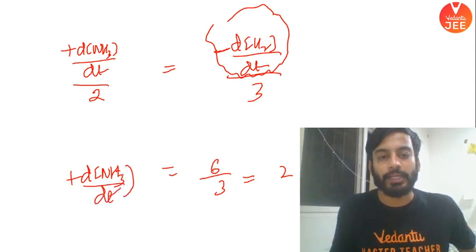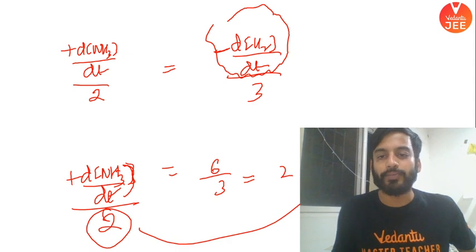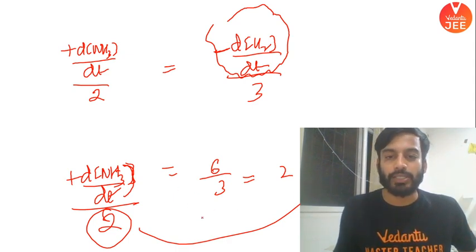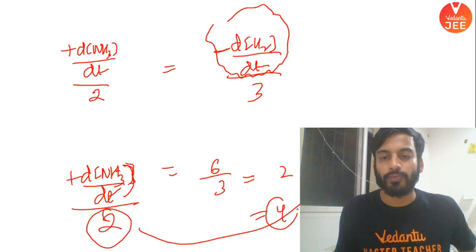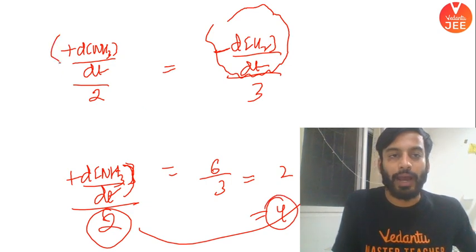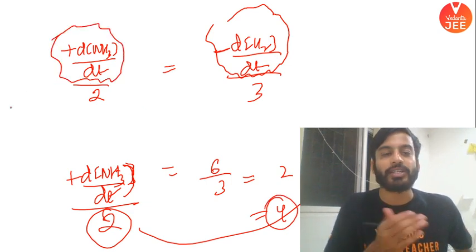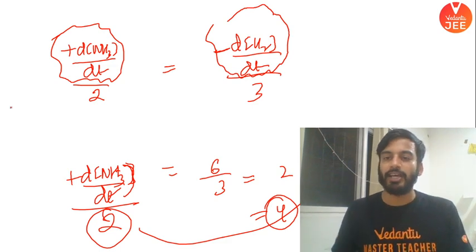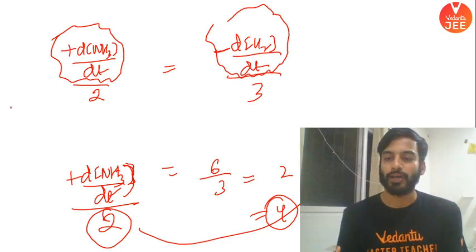Since it is divided by 2, this 2 will be multiplied and go here. I hope it is clear. So the answer would be 4. Clear? This is called the rate of appearance. The thing which I have circled is called the rate of appearance of ammonia.